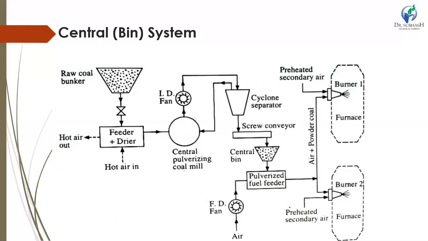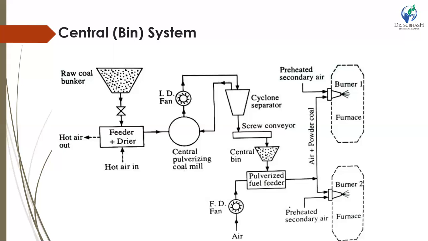The crushed coal is fed into the feeder by gravity from the raw bunker. The feeder regulates the flow of coal to the pulverizer. The coal is dried in the feeder using hot gases, preheated air or steam. The dry coal from the feeder is then fed to the pulverizer, and the pulverized coal passes through a cyclone separator, which returns oversized coal particles back to the pulverizer.